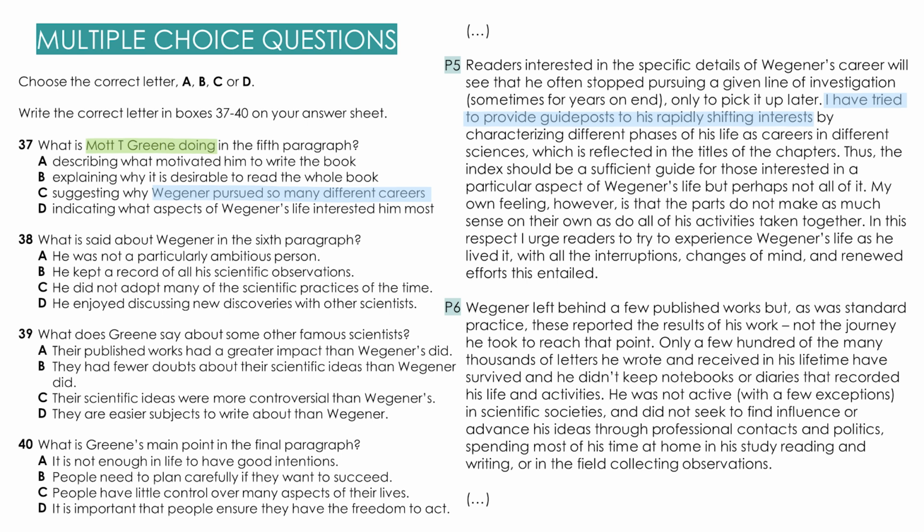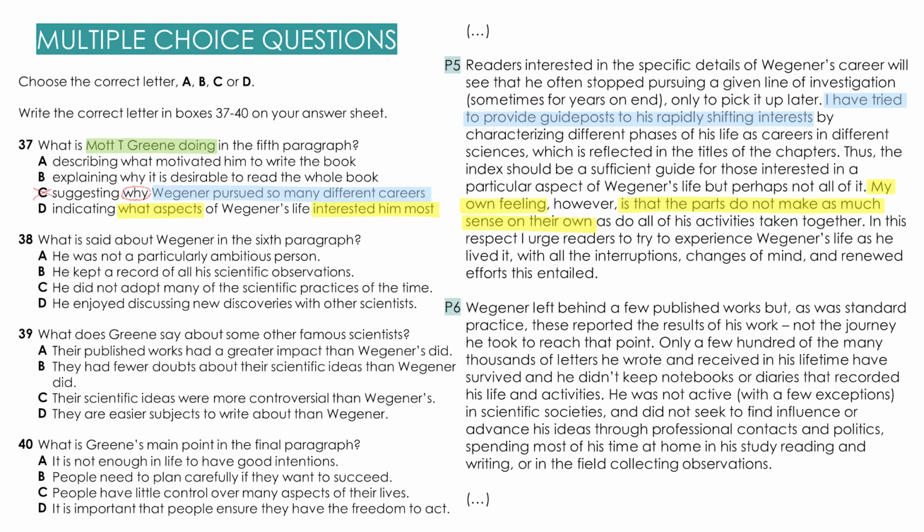So this is the topic, but is he suggesting why? No, he doesn't. So this option is incorrect. You can cross it out. A bit further, we can read, "my own feeling, however, is that the parts do not make as much sense on their own." And you can think that he's discussing option D, indicating what aspects of Wegener's life interested him most. But we precisely don't know that.